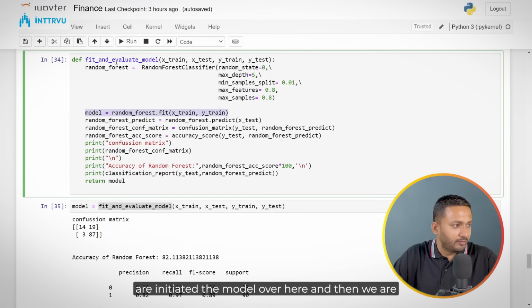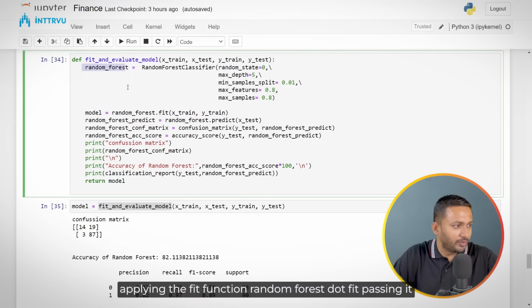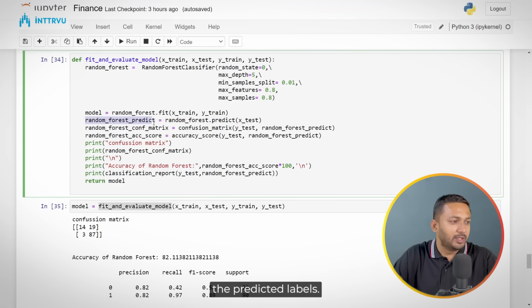Then we have initiated the model over here, and then we are applying the fit function, randomforest.fit, passing it our training features along with the labels. And then we are predicting. So after the model is trained, we are applying it on the test data, and that would give us the predicted labels.